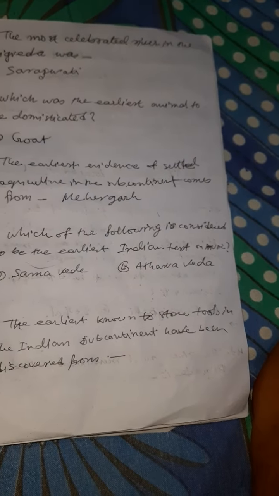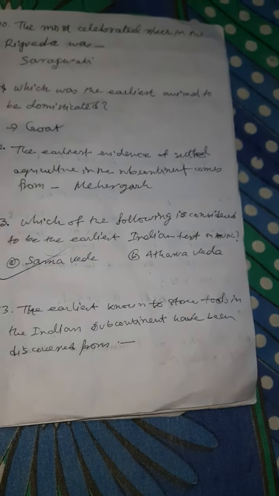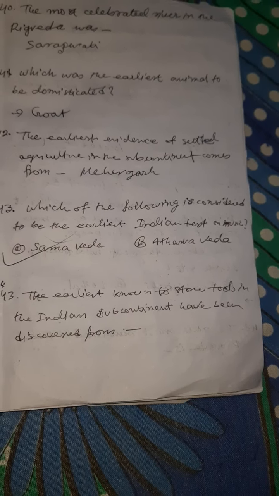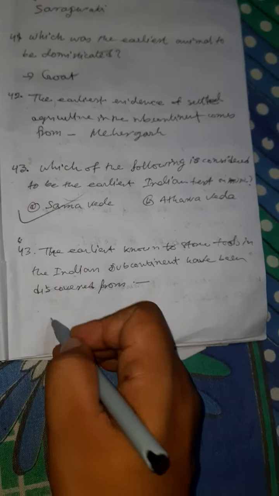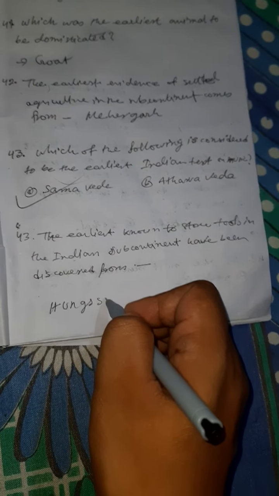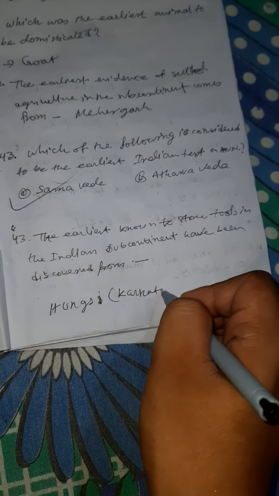Which of the following is considered to be the earliest Indian text on music? Samaveda. The earliest known stone tools in the Indian subcontinent have been discovered from Hunsgi, Karnataka. It is Karnataka.